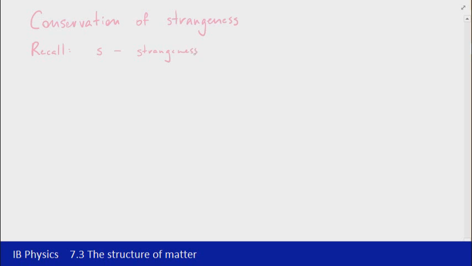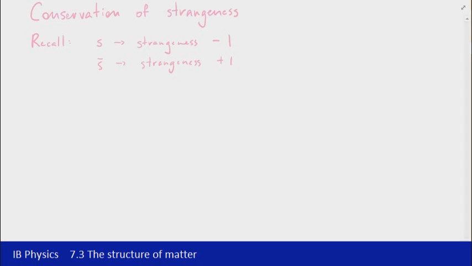And again, just a reminder, the value is negative because we want to keep it in line with the charge that's on a strange quark. And a strange antiquark has a strangeness of +1. Now, if a baryon contains a strange quark, then it's going to have a strangeness of -1. If it contains two strange quarks, then it would have a strangeness of -2. And likewise if it contained an anti-strange quark or a strange antiquark.